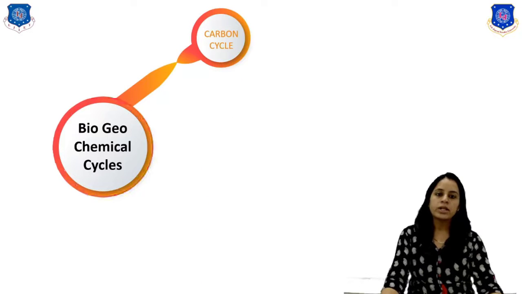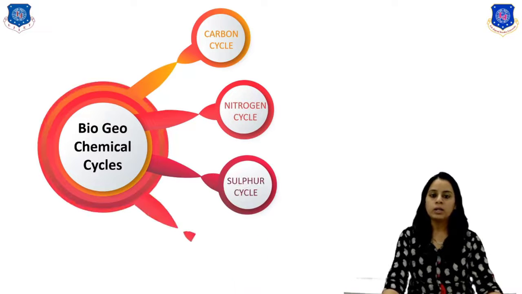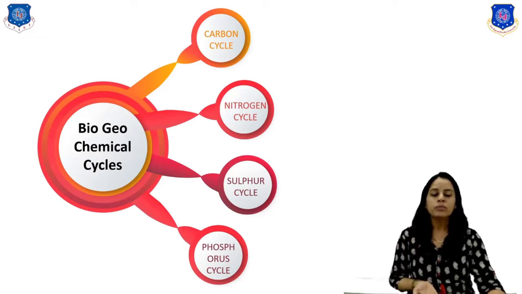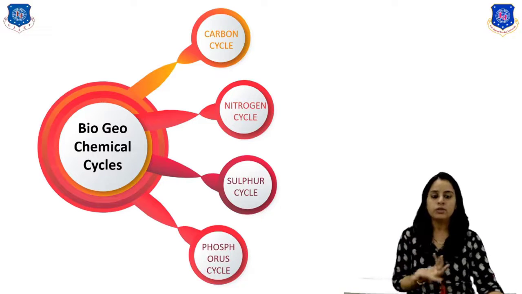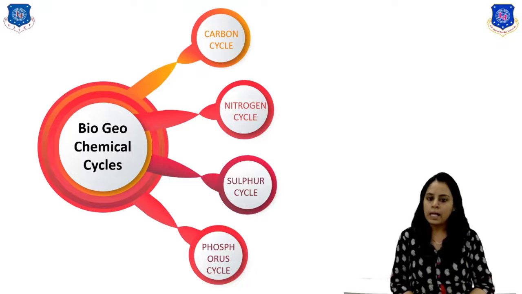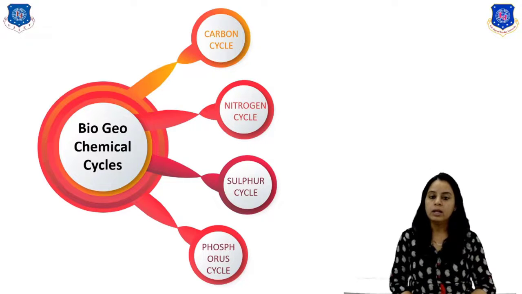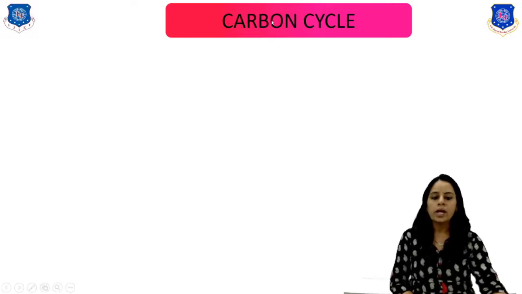But before starting the carbon cycle, we discuss the classification of biogeochemical cycles. In the previous lecture, I explained the various classifications of biogeochemical cycles, right? Basically they are divided into 4 major cycles: the carbon cycle, nitrogen cycle, sulfur cycle, and phosphorus cycle. But in today's lecture we discuss only 2 cycles. The first is the carbon cycle, and the second is the nitrogen cycle. So let's start with the first cycle, which is the carbon cycle.